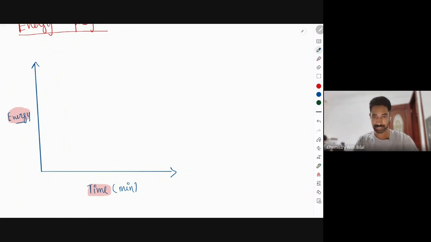Now, since this reaction is endothermic, the reactant must absorb energy to form the product. So if something absorbs energy, then after the absorption of energy, the products formed must have greater energy than the reactants. So imagine, I want everyone to look at the screen. This is the level of the energy of the reactants, right?